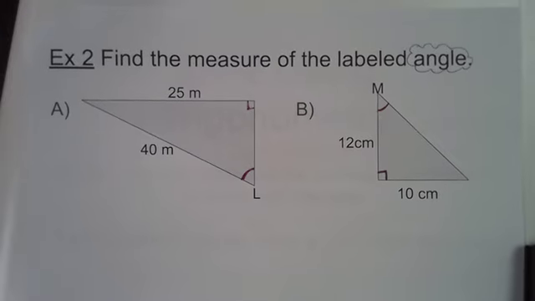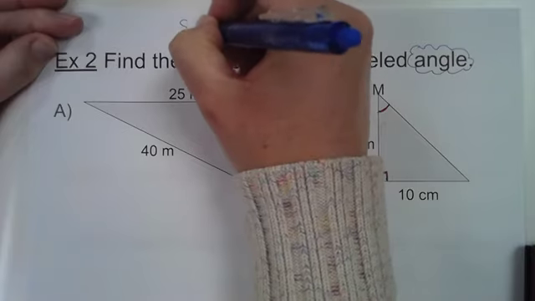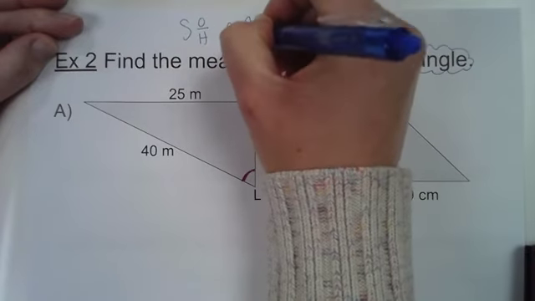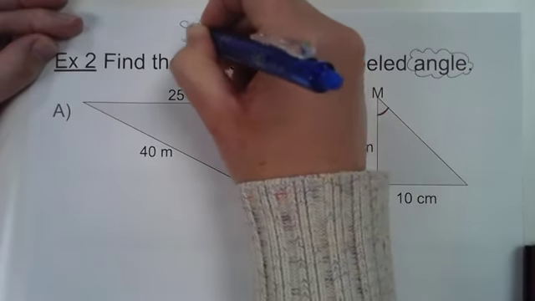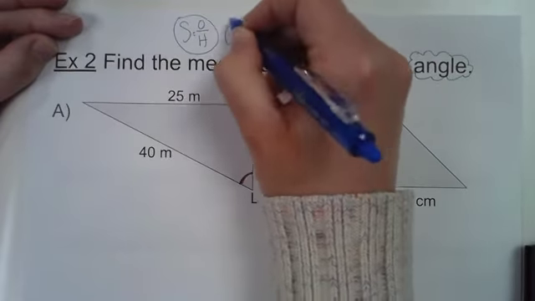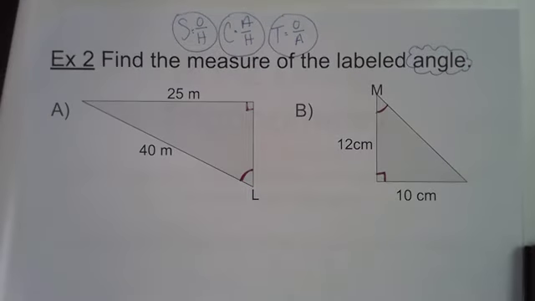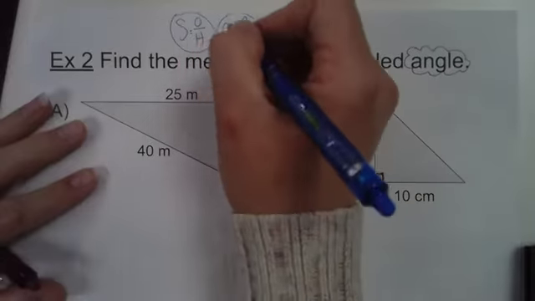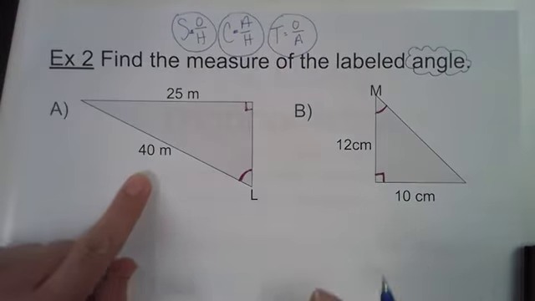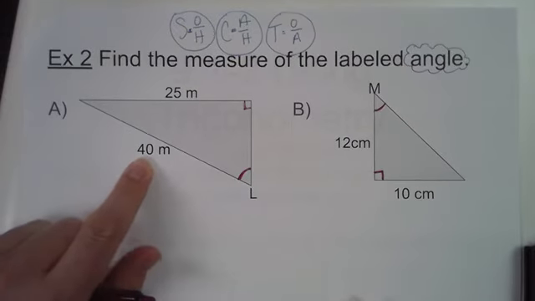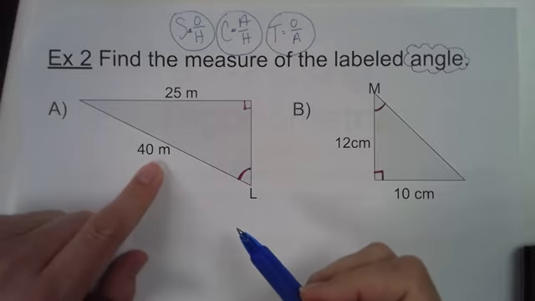And again, we're still using our SOHCAHTOA. So I'm going to write that up top of my page again. SOHCAHTOA. And again, these are little equations that we are going to decide which one suits us for this particular triangle. Those are equal signs if you can't tell that. All right, here we go. So finding the measure of the labeled angle. We're trying to find angle measures now. So a little bit different.